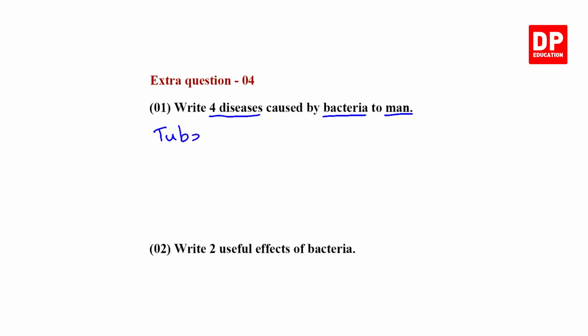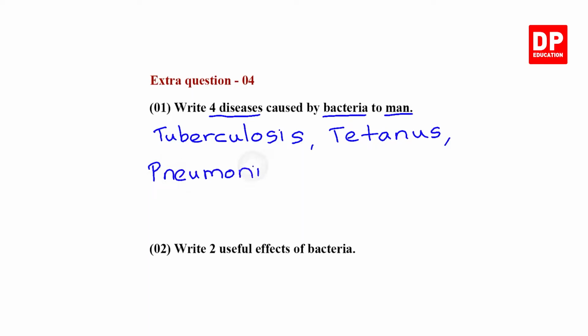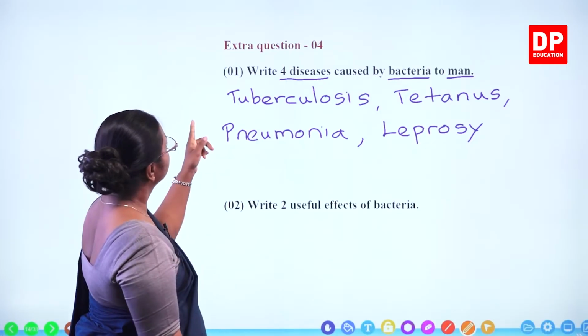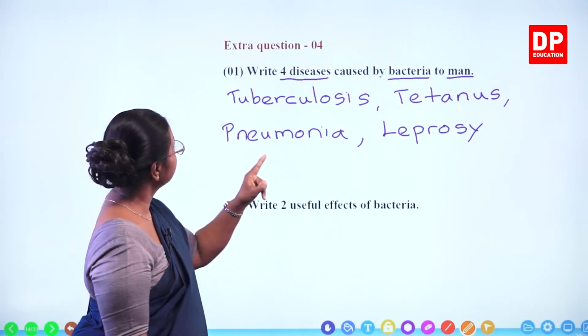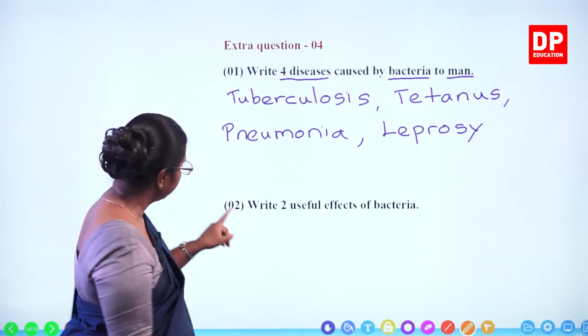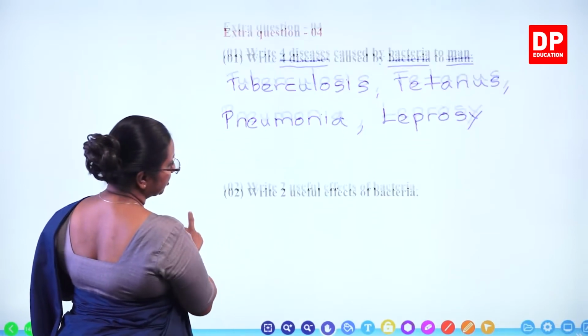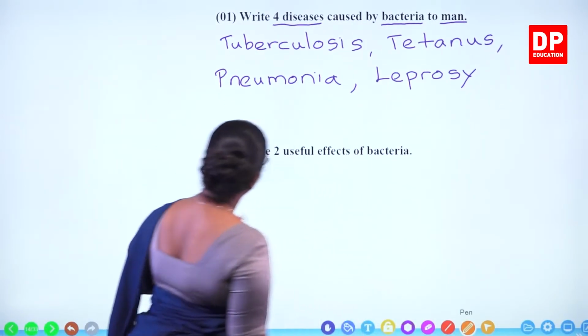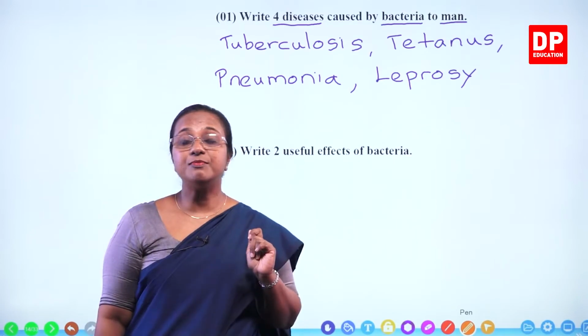Tuberculosis, tetanus, pneumonia and leprosy. So the diseases are tuberculosis, tetanus, pneumonia and leprosy. Then the second part of the question: write 2 useful effects of bacteria.